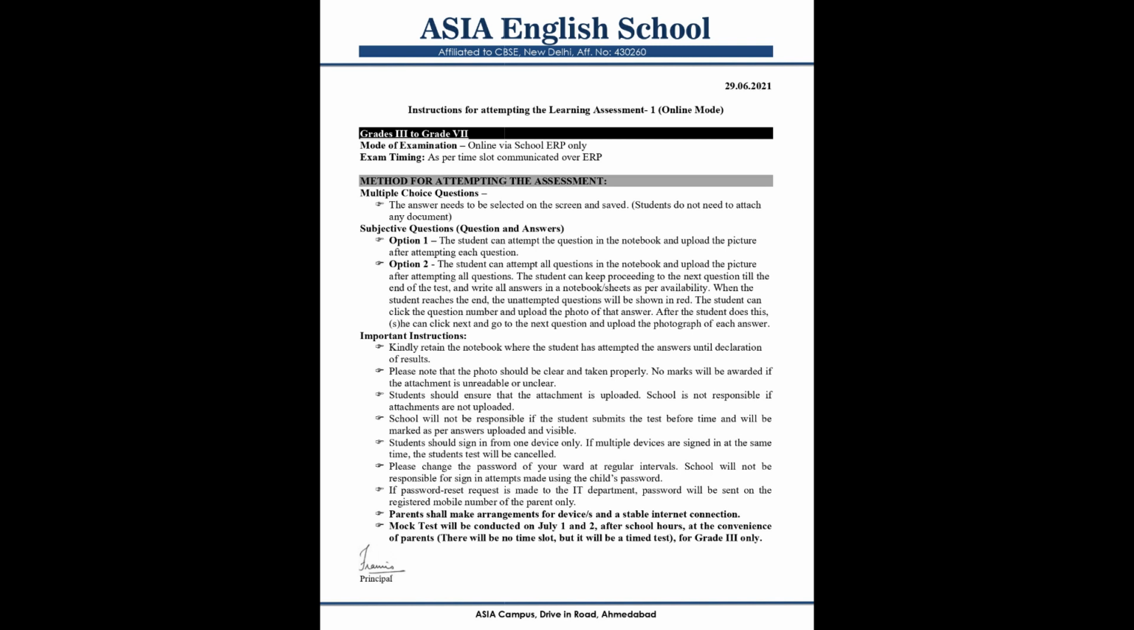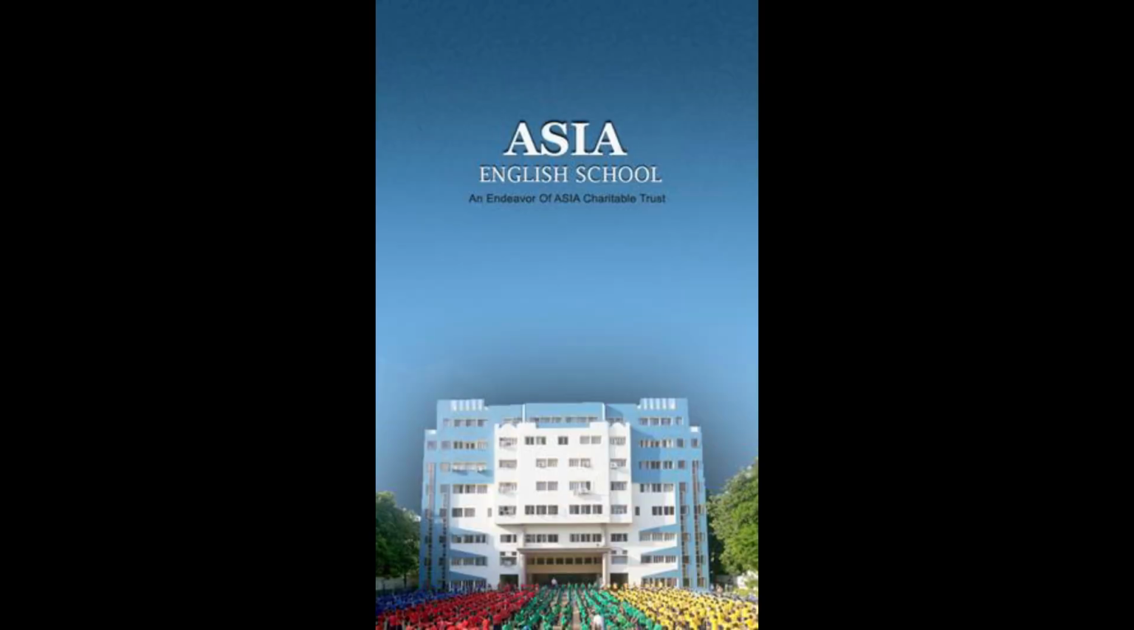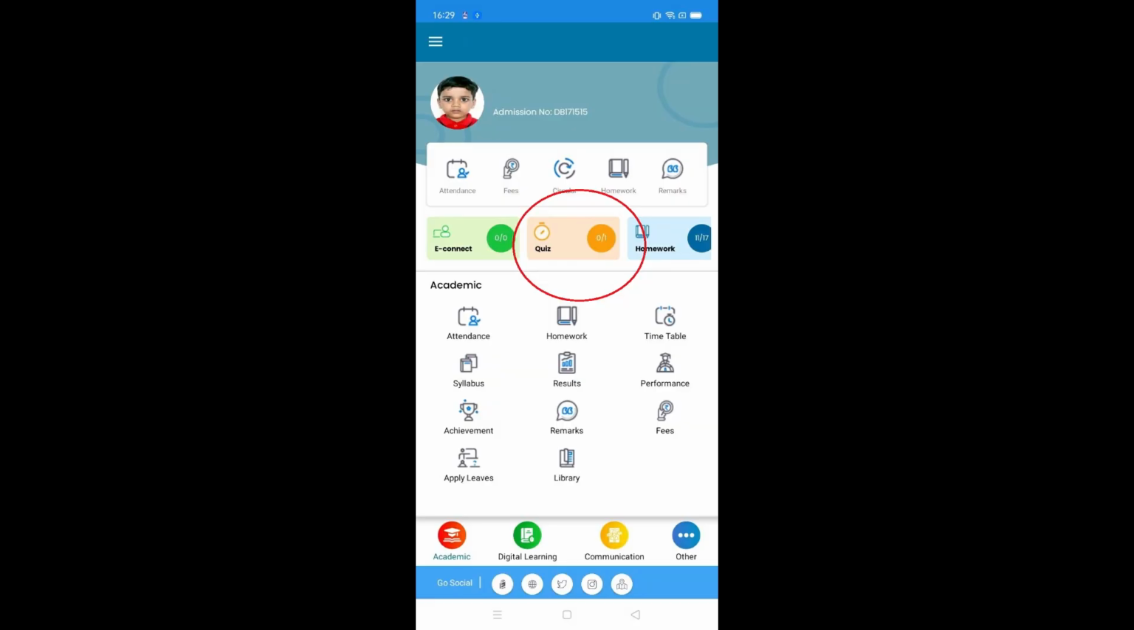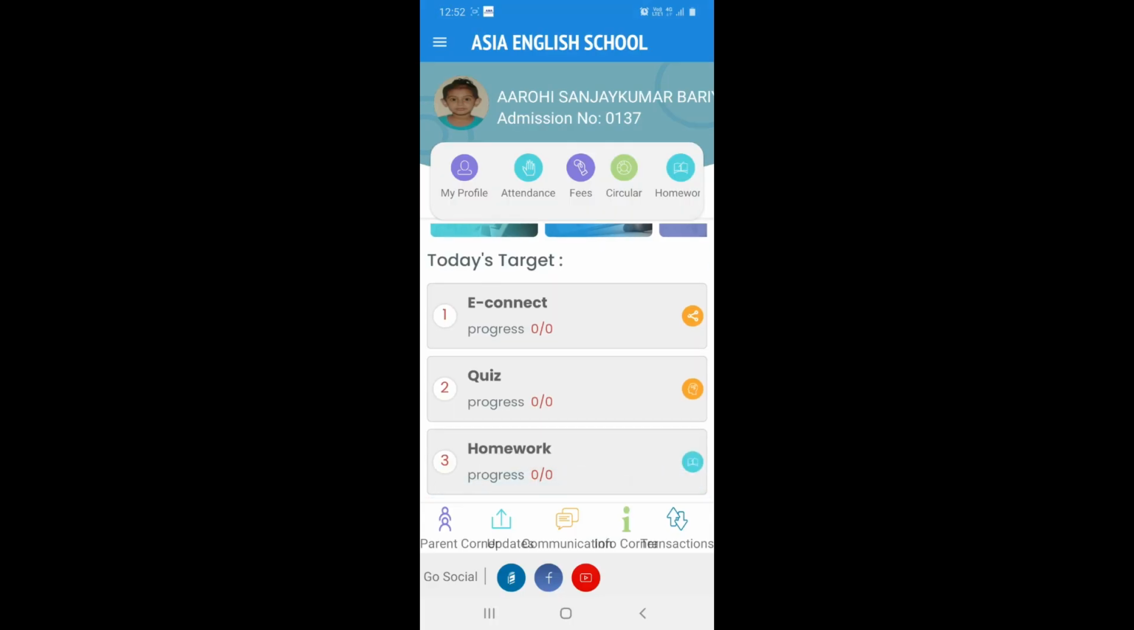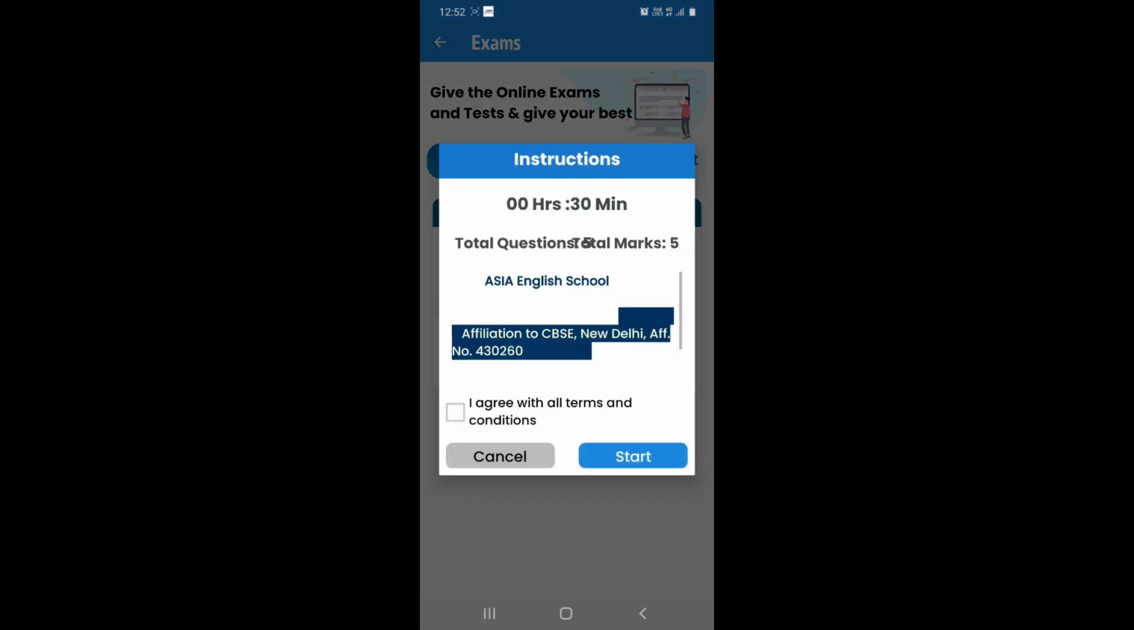Let us see how we can answer or attempt the online assessment from a mobile app. After opening your Asia app, when you click on the quiz section, you will get the quiz meant for that day. Click on the start button. As soon as you click on the start button,